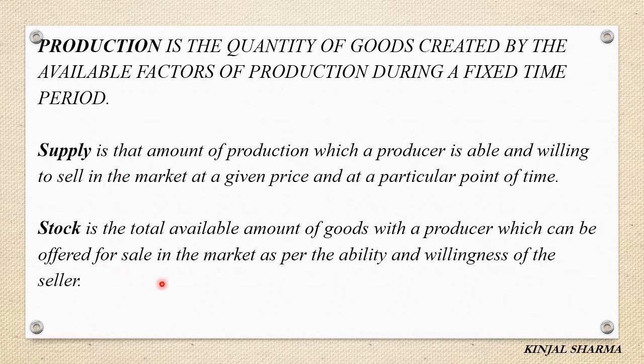In short, ability to sell means if you have an order for say 2000 packets of chocolate, and just now in your stock you have only 500 packets of chocolate, what is your ability to sell? Only 500 packets, because you do not have ready available stock for that good. So your ability to sell at that point of time is 500 packets of chocolate and not 2000 packets, which was asked by the customer.